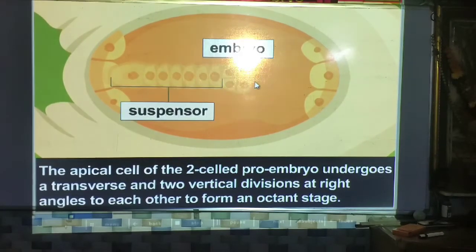The apical cell of the two-celled pro-embryo undergoes one transverse and two vertical divisions at right angles to each other to form an octant stage. What is the octant stage? Eight cells are formed here. Now count 1, 2, 3, 4, 5, 6, 7, 8, the eight cells formed. This is the octant stage formation, and that's why it is called an octant stage.